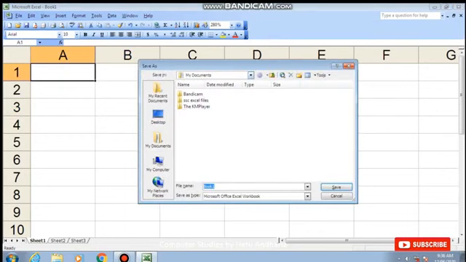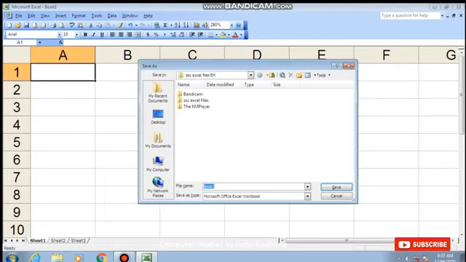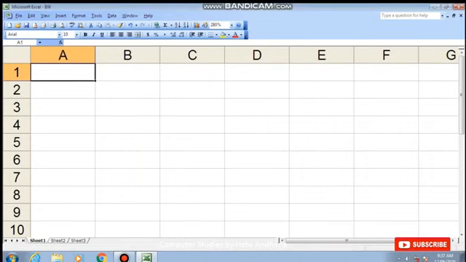Now I am saving the file in My Documents, but since I want to organize things well, I click on create new folder, and I create a new folder named SSC Excel files. Since I am teaching in English medium and Gujarati medium both, I create a folder named EM, that is English medium. Okay, so at present I am in SSC Excel files EM. Now I give the file name bill. Since we are learning how to create a bill in the first practical, I have given the file name as bill. Okay, now the file is saved.